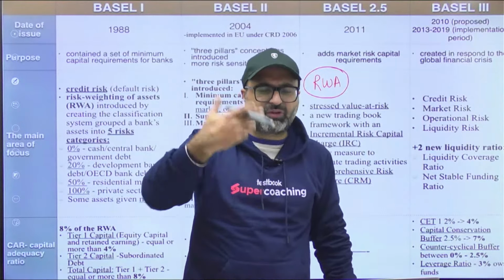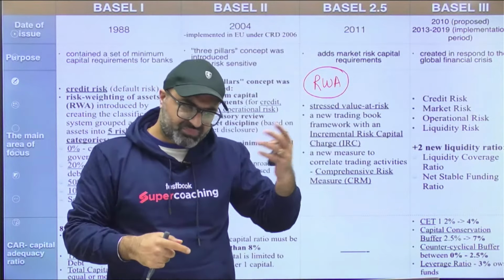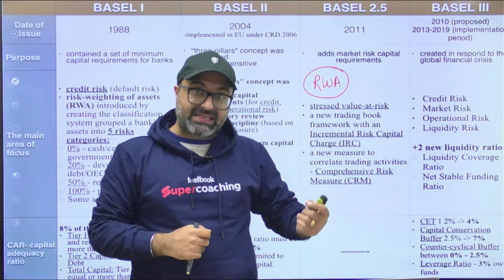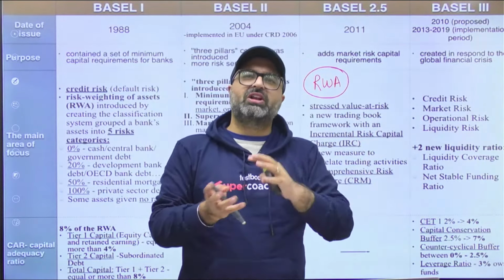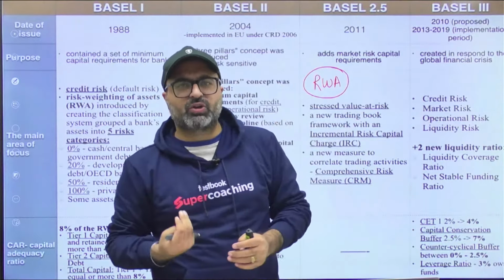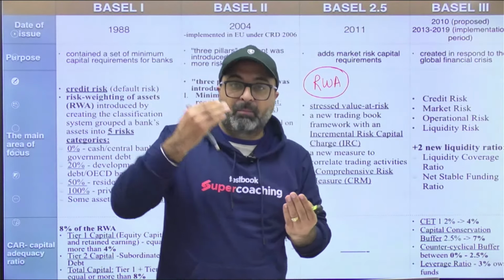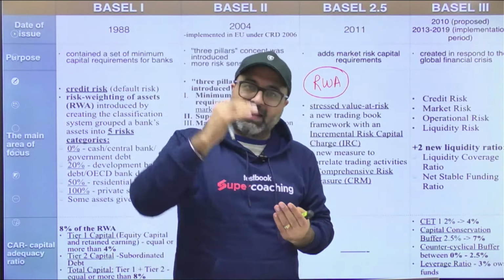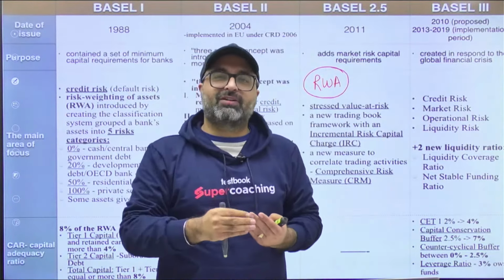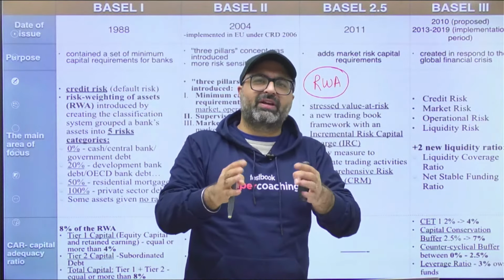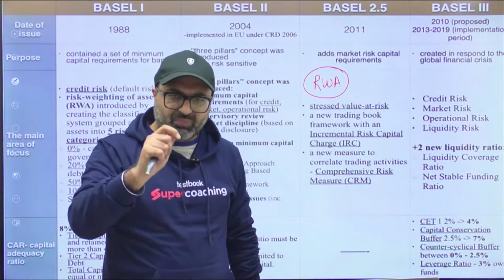But in Basel 3, there were a few new introductions. I hope you must have heard about these new introductions, such as the liquidity coverage ratio, net stable funding ratio, as well as the leverage ratio. These three things were newly introduced if I compare it with Basel 2. That means Basel 3 is an advanced version, more refined in order to help and safeguard the bank, to make the bank strong enough to mitigate all the risks prevailing in the banking industry. So these terms are really very important related to your Basel 3.